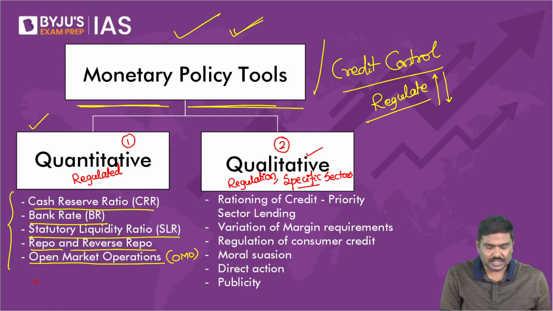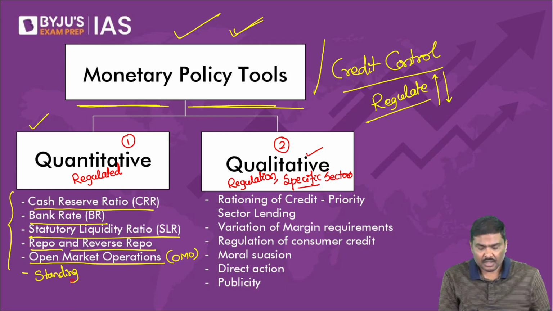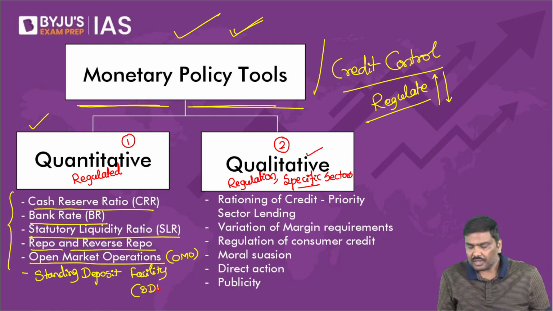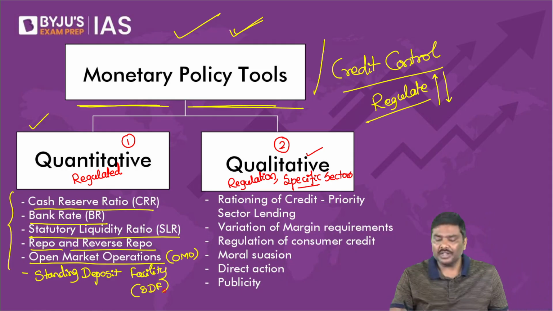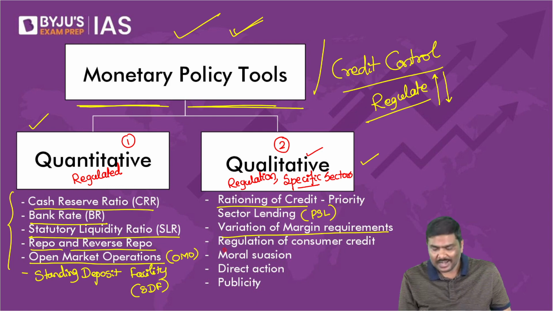In addition to this, there is one more latest tool which has been introduced, standing deposit facility, SDF. Now, come to the other side, qualitative set of tools: rationing of credit, priority sector lending, PSL, variation of margin requirements, regulation of consumer credit, moral suasion, direct action, publicity.